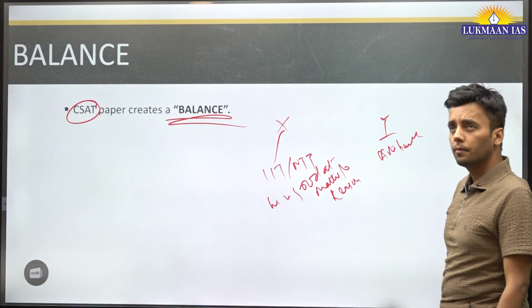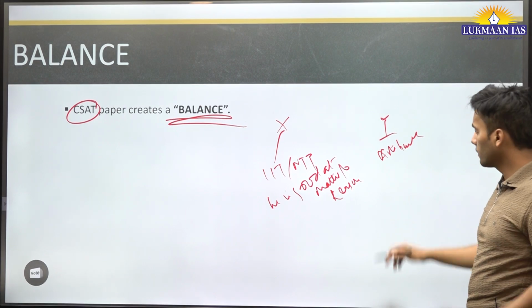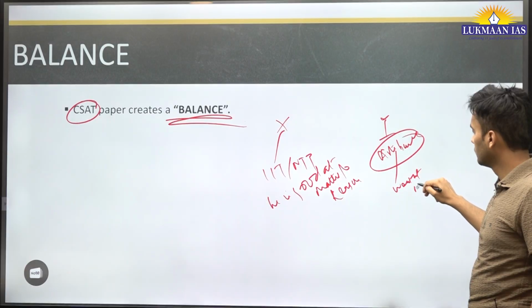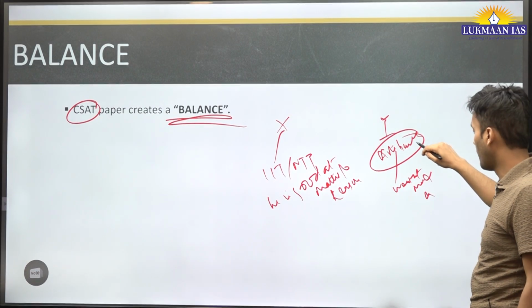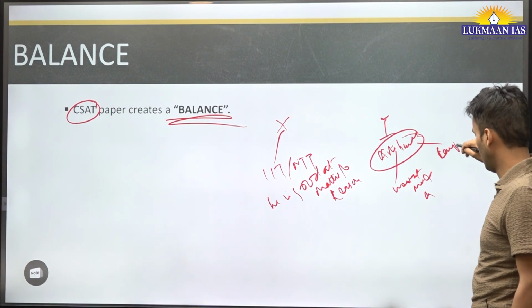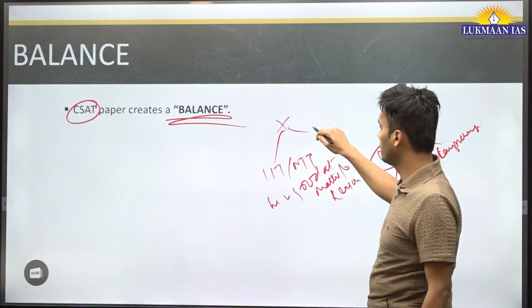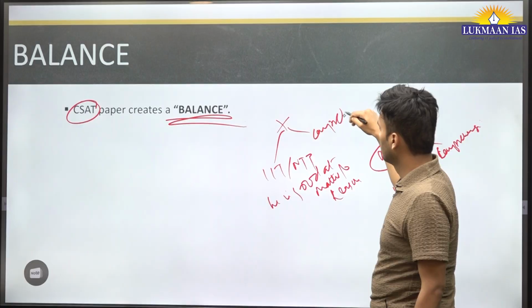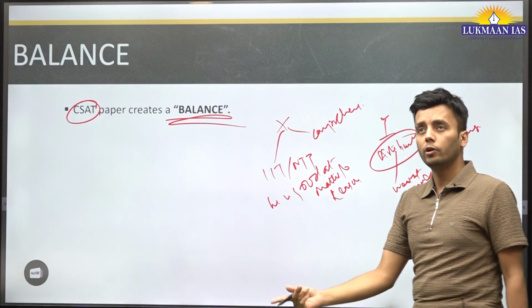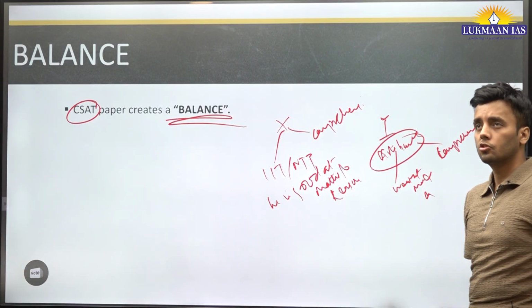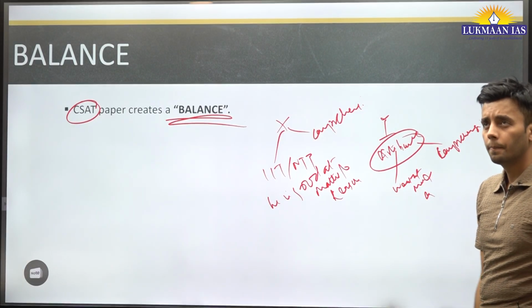Now there is a common trait that he might be weak at maths and reasoning, but he might be good at comprehension. And there is a chance that X might be weak at comprehension. A student having strong command on all the three sections of the CSAT paper is very rare.